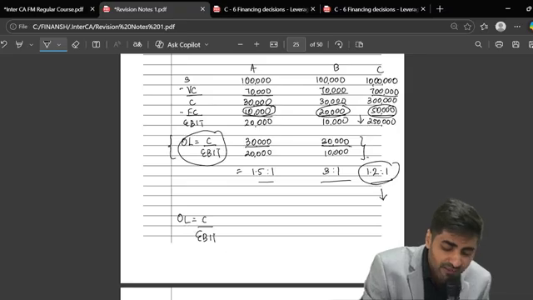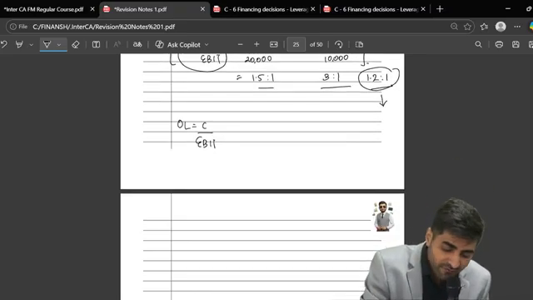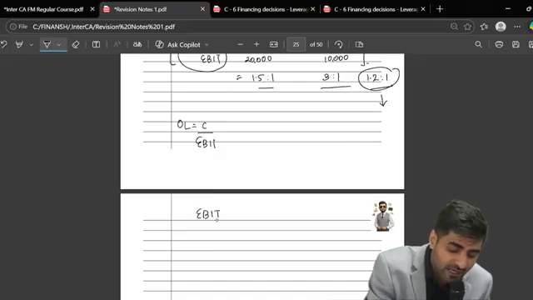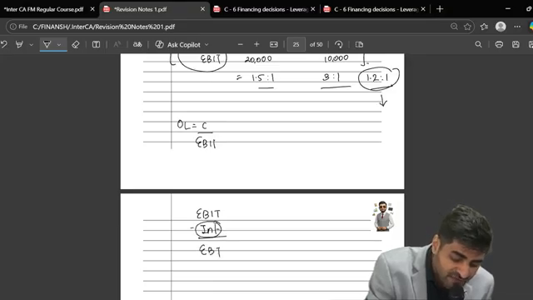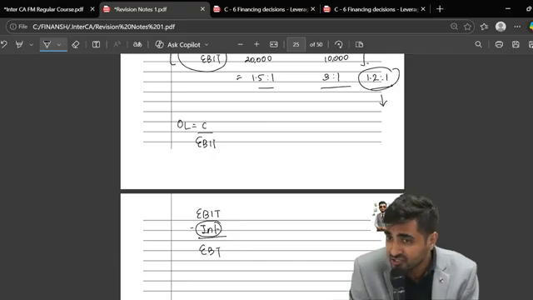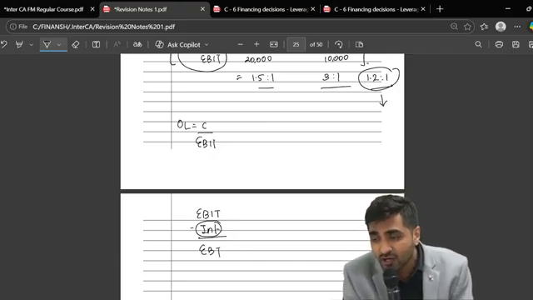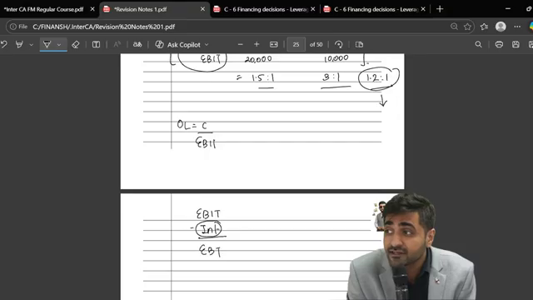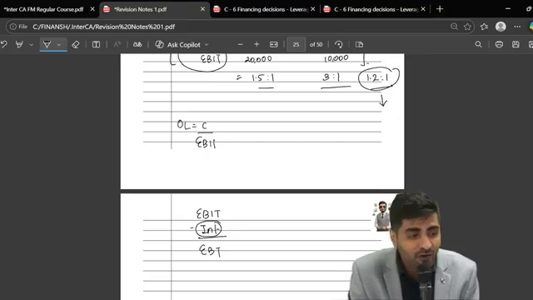Contribution upon EBIT. Now, if I continue with the income statement further, from EBIT, what do you subtract? Interest. What do you get? EBT. Now, if I want to measure the impact of fixed financial cost, the impact of interest, what should be the formula for financial leverage? Give me the formula for financial leverage.